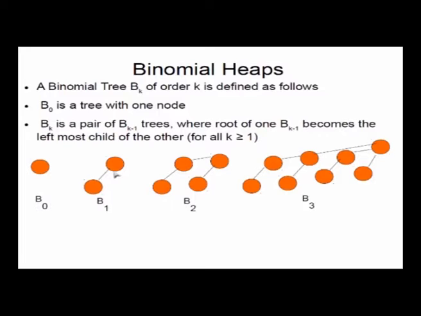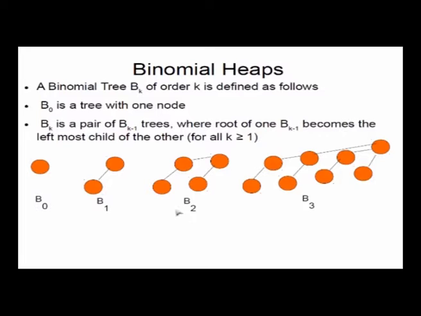Now which tree will we make the child of the other? Clearly we will look at the key values sitting here. So if this B0 has a key value K1 and this B0 has a key value K2, and K1 is greater than K2, which means K2 is the smaller key, then clearly you should make this B0 a child of that B0, so that it is in heap order. So basically you put the smaller key at the top. That's what we want to do.